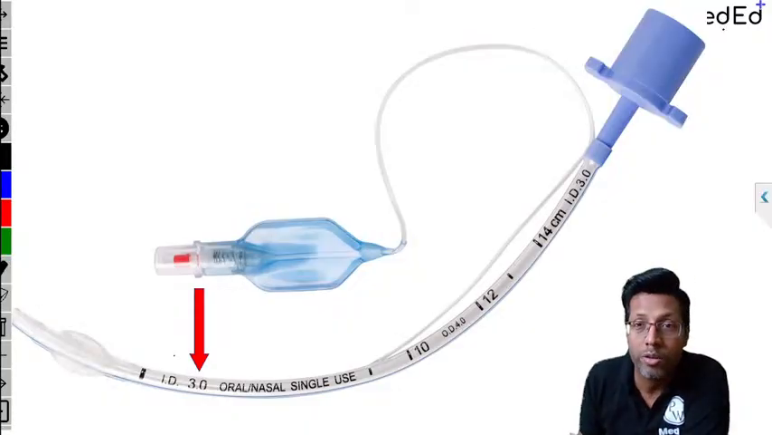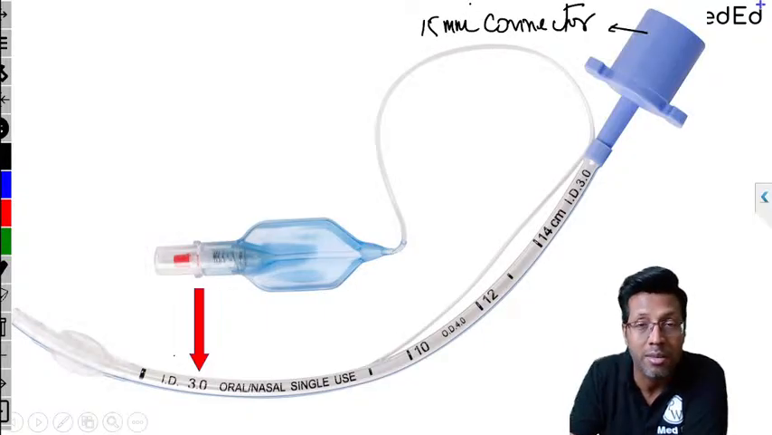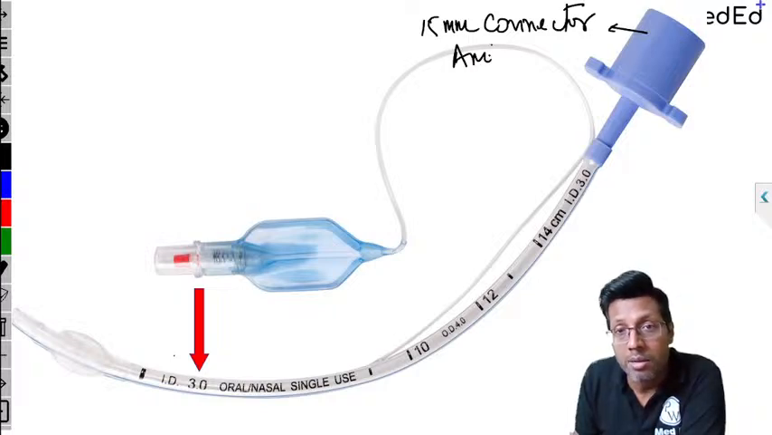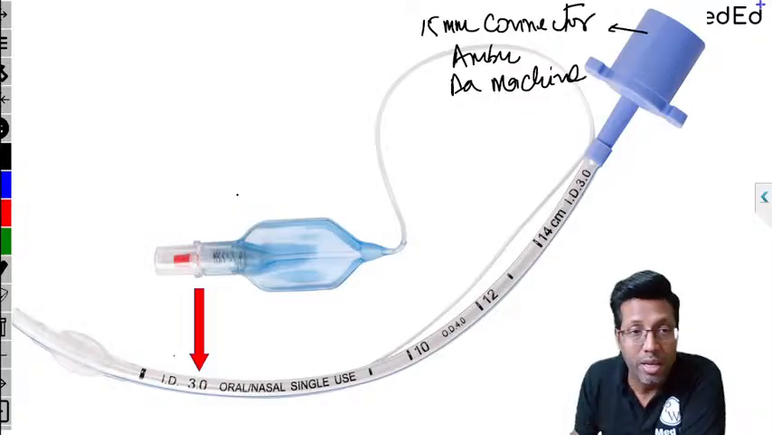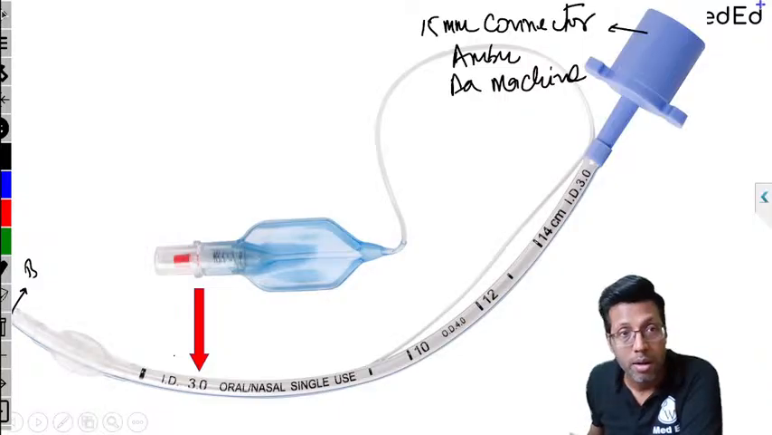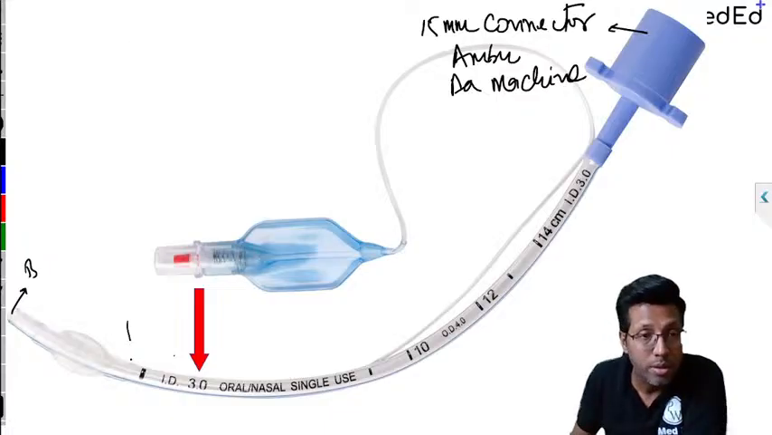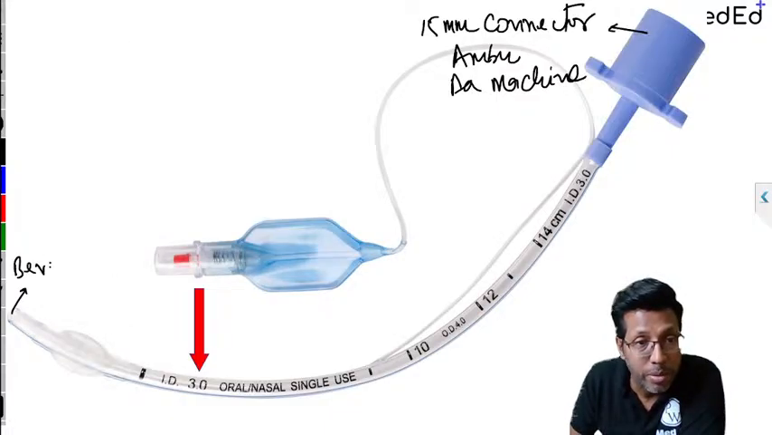Remember, this point which you see at one end is called the connector. Everyone knows this: the 15 millimeter connector that gets attached to the endotracheal tube. This end gets attached to the Ambu bag and to the anesthesia machine. That is the machine end. On the other hand, this part which you see here is called the bevel. The end of the endotracheal tube is called the bevel. Let me take it away slightly. Now you can see this part is called the bevel. Bevel is basically the patient end.